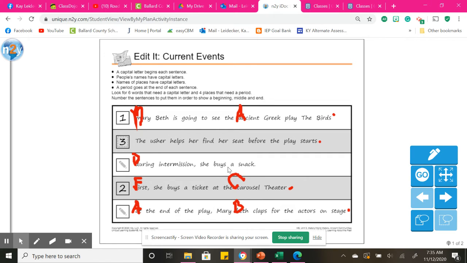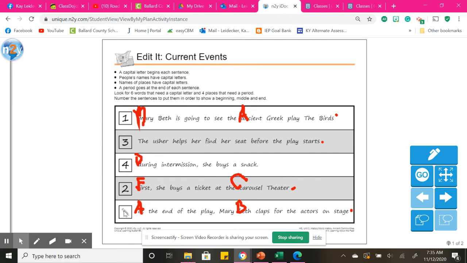And then intermission would happen. Intermission is what happens in the middle of usually a play in a theater so that the actors can get a little break and the audience can go and get a snack. So that would happen next. And then at the very end, she would clap for the actors on the stage. So that would be number 5.